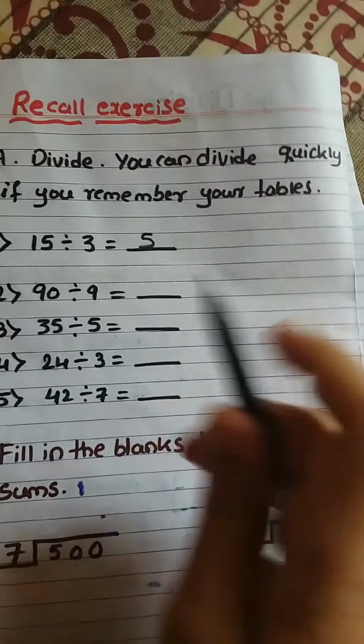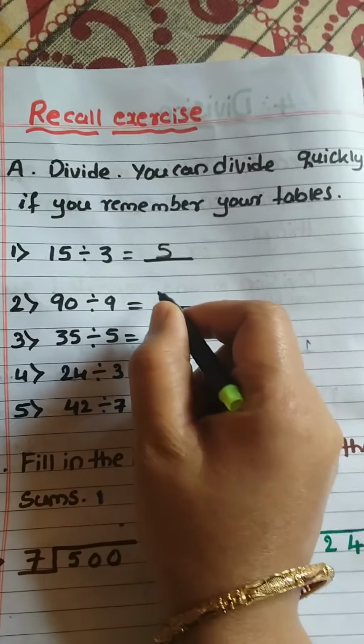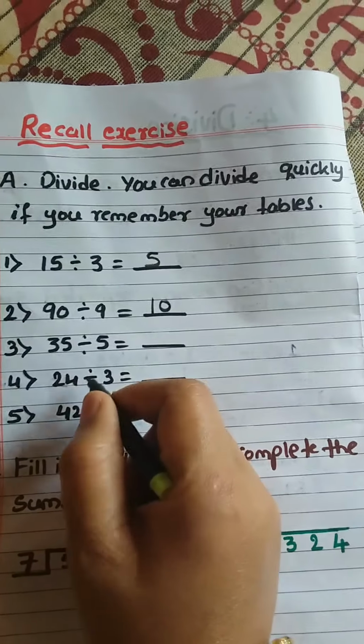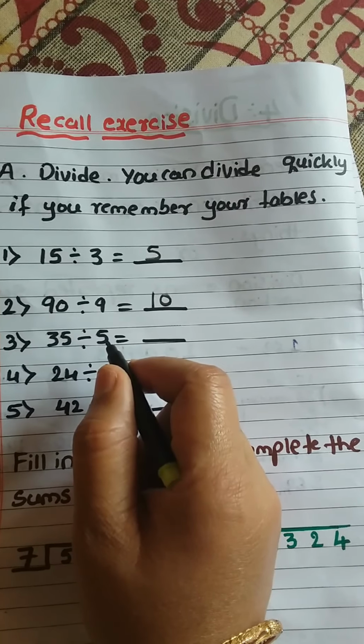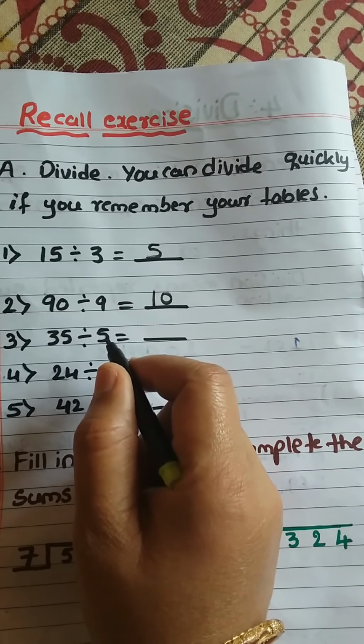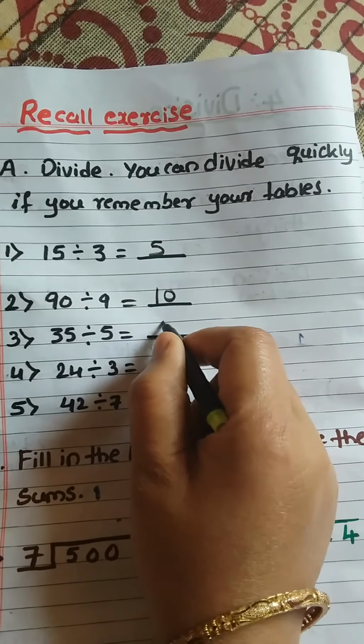So tell me, what is 90 divided by 9? 9 how much are 90? 9 tens are 90. 5 how much are 35? 5 ones are 5, 5 twos are 10, 5 threes are 15, 5 fours are 20, 5 fives are 25, 5 sixes are 30, 5 sevens are 35.